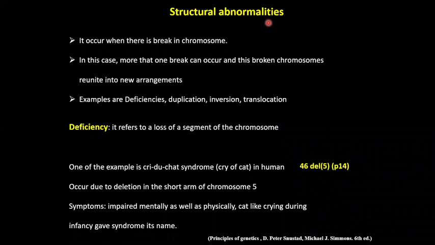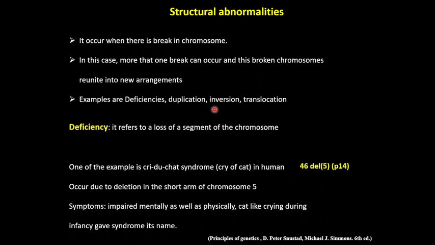Structural abnormalities. As we have discussed, they occur when there is a break in the chromosome and the broken part reunites into a new arrangement. For example, a change in the orientation of a chromosomal segment, as we find in inversion. Here in inversion, a segment within a chromosome rotates 180 degrees, due to which we find reverse gene order. Other rearrangements involve fusion of chromosomal segments from different chromosomes, which we find in translocation. So these are examples of chromosomal structural rearrangement.